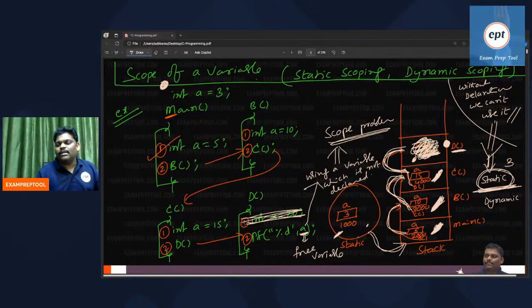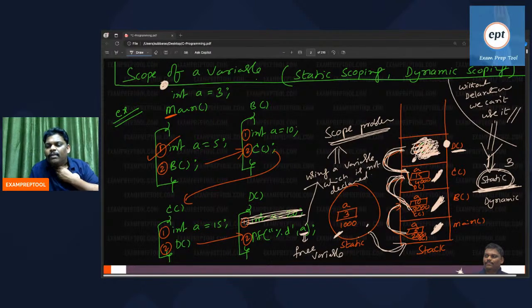Listen, very, very interesting answer. Scope problem. Everyone observe. The compiler itself has identified the scope problem. I said to the compiler, everyone listen, hello compiler, anywhere if you find out a scope problem, you please resolve.